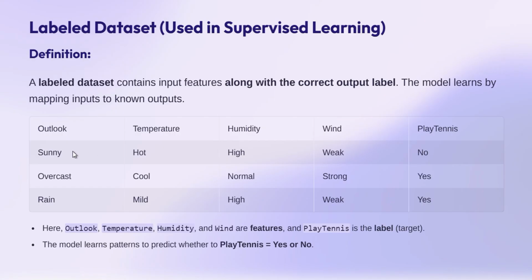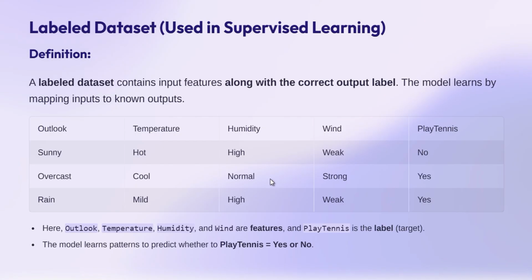So, suppose sunny, hot, high, weak. If we give this set to our model, it should give no as play tennis, meaning the person is not going to play tennis in these conditions of outlook, temperature, humidity, and wind. Now, if we give something like overcast, hot, cool, mild, or overcast, mild, normal, weak, but this pattern is not there in the dataset, so that will probably become noise for our dataset.